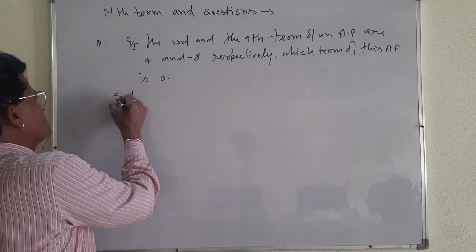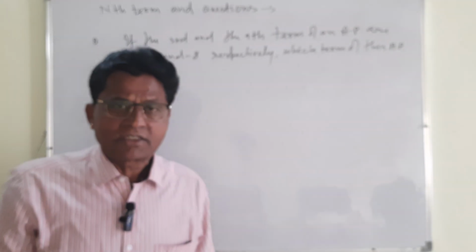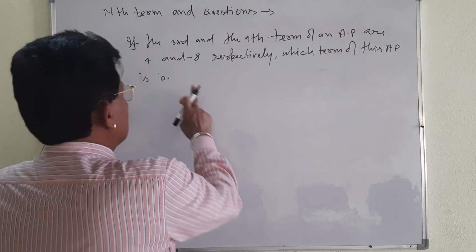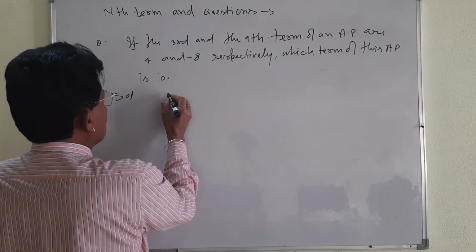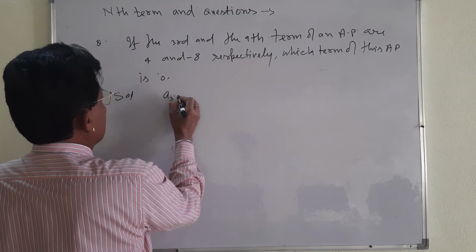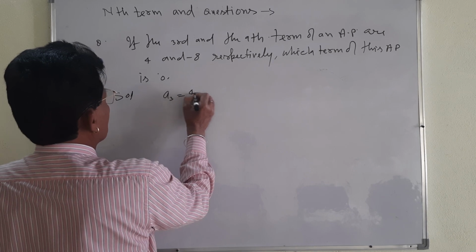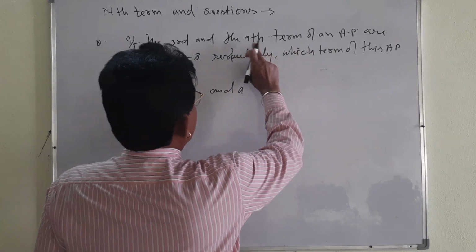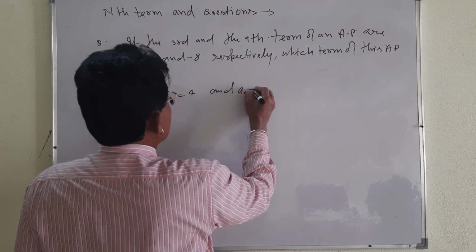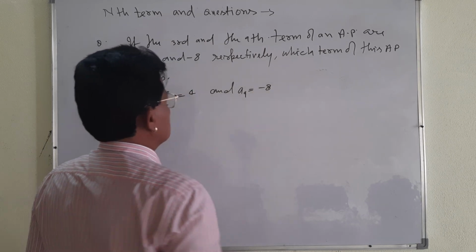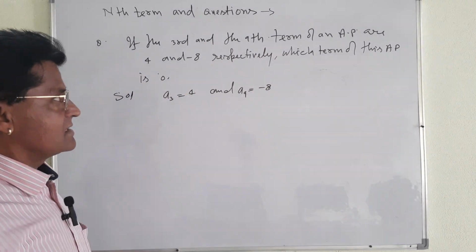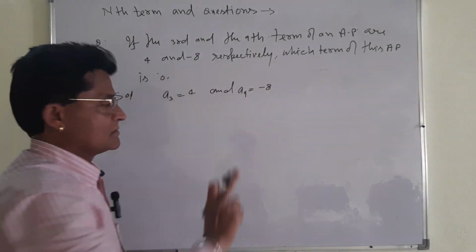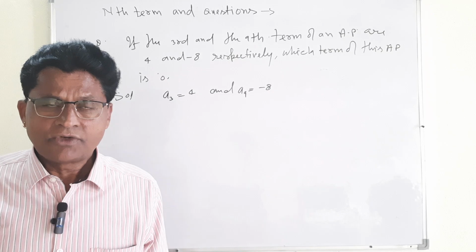I am discussing questions related to the nth term of the arithmetic progression. The same formula you will use. Here it is given that the third term, denoted by A3, is 4. And the ninth term, A9, is equal to -8. That is the given information. And here it is asked which term of the AP is 0. That you will find out. Very important question.